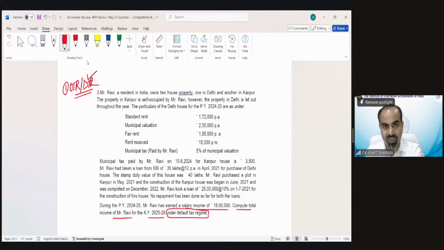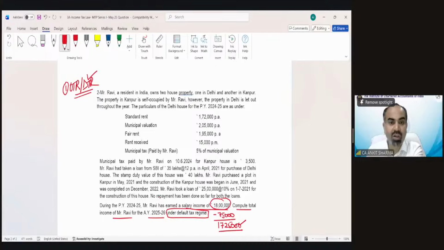Now the information which has been given is mostly for calculation of house property, because for the purpose of salary, only salary income of 18 lakh is given. And because it is under the default tax regime, I have to reduce the standard deduction of 75,000. So my salary income would remain 17 lakh 25,000. So the salary part has been sorted.